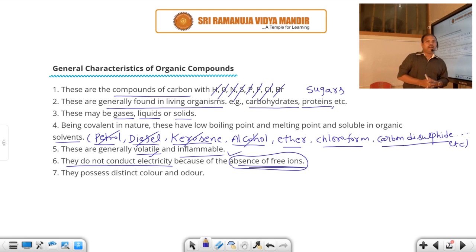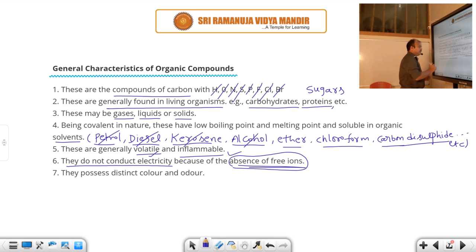Covalent compounds are bad conductors of electricity, you know that. But ionic compounds, NaCl, table salt, act as good conductors of electricity in aqueous state or molten state. In molten or aqueous state, ionic compounds can easily pass current. But in the case of covalent compounds, due to the lack of free ions, current does not pass through them. That means organic compounds are bad conductors of electricity. Students, have you caught my point?